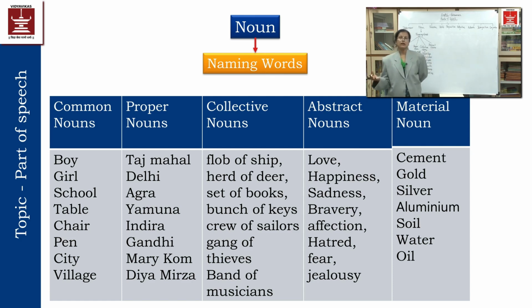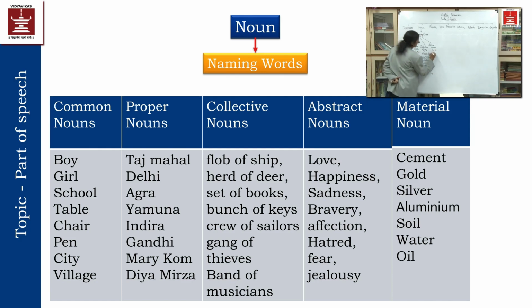I have a lot of love towards poor and needy people in my heart. That means I have a lot of love, but I can't show it specifically, but it is there. My heart is filled up with love. So that love word will become an abstract noun, which I can't show, but it is there.